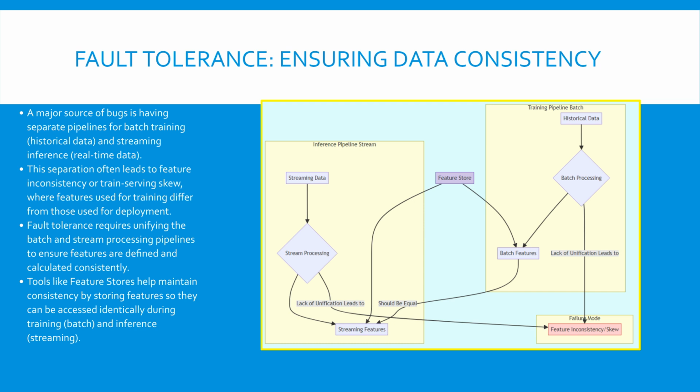To tolerate this fault, modern ML system design leverages tools like a feature store. The feature store acts as a centralized component, ensuring that features used in the batch pipeline and the features used in the inference pipeline are mathematically identical, thus eliminating inconsistencies and improving reliability. What important concept did we discuss? Feature consistency across the training and inference pipelines is fundamental for reliable ML systems, often requiring the use of tools like a feature store. Next, we look at mitigating specific prediction faults like edge cases and feedback loops.